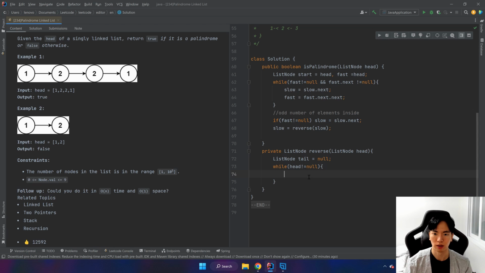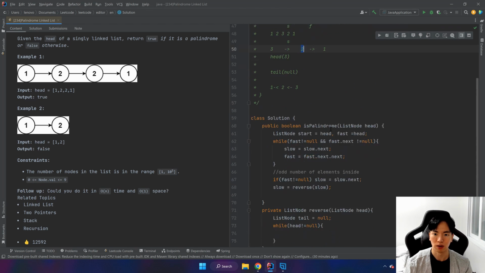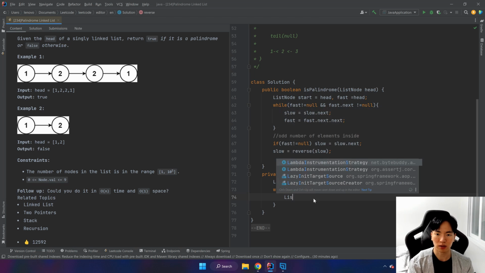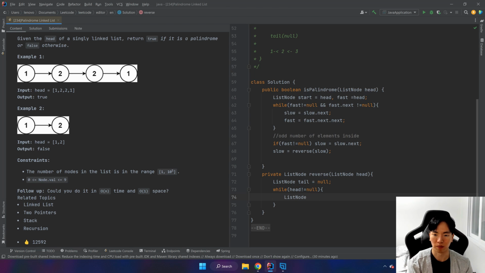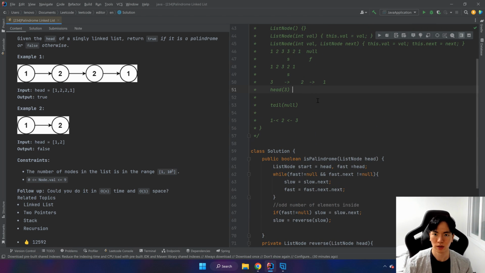So head, we know that we're going to store this next value. So let's say ListNode next equals head.next. Yeah, next is more intuitive.